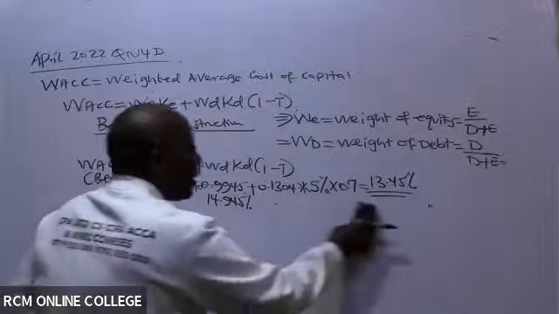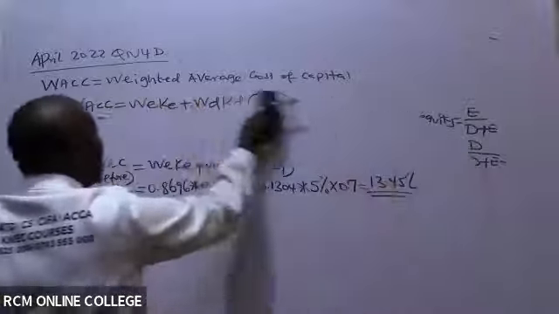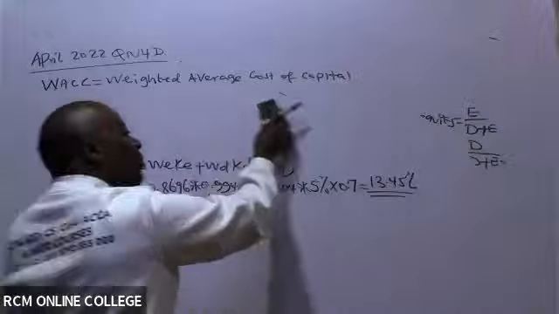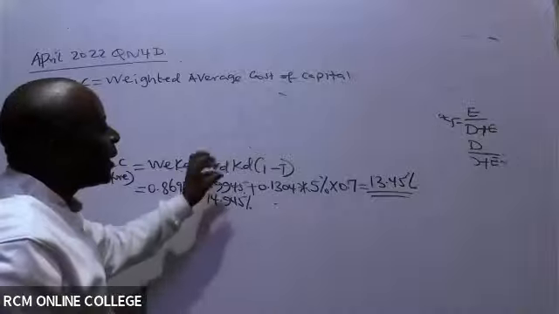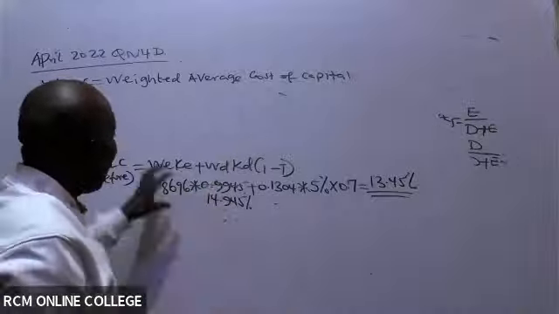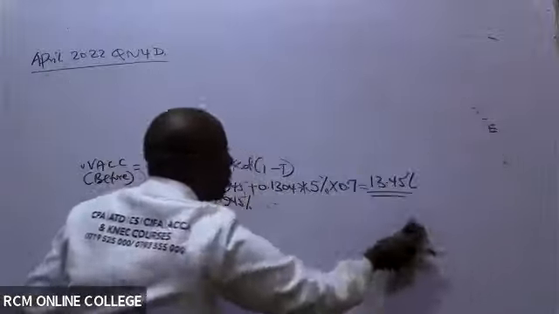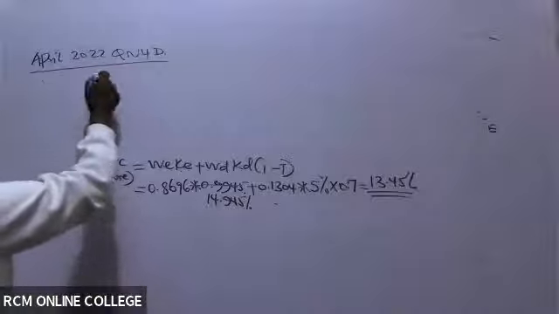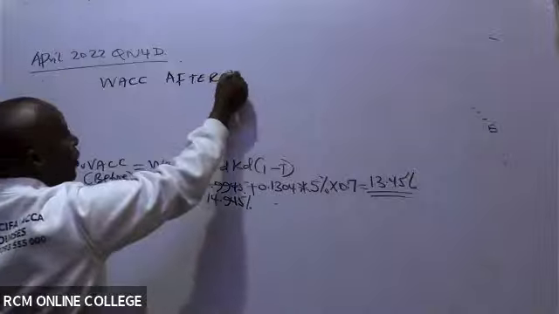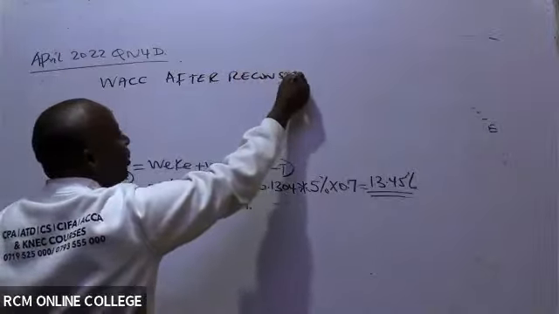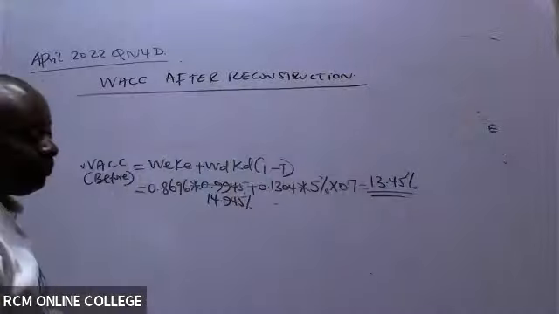So in this case here, we have 13.45. For me to be fair to everybody, I'll explain how I got this cost of equity levered using the next step, which is after reconstruction. So let's get the WACC after reconstruction, and I'll take a few minutes to explain better how we're getting this cost of equity after reconstruction.